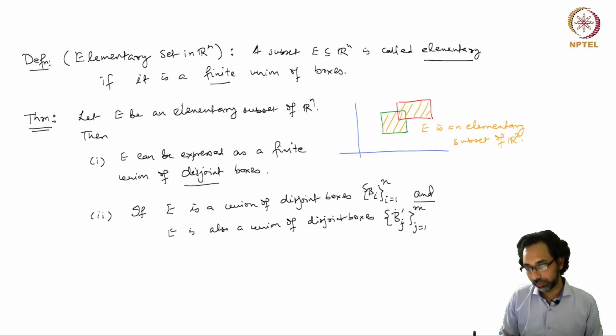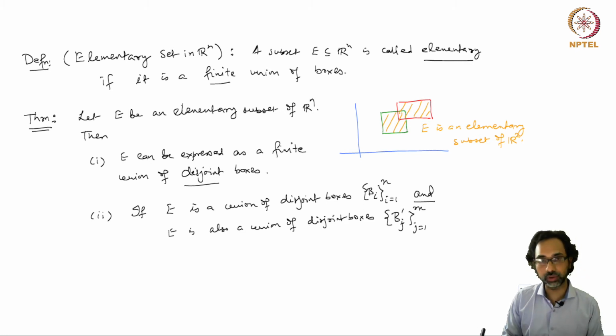So in the first case we have a finite union of n disjoint boxes, and in the second case we have a finite union of m disjoint boxes Bj prime.